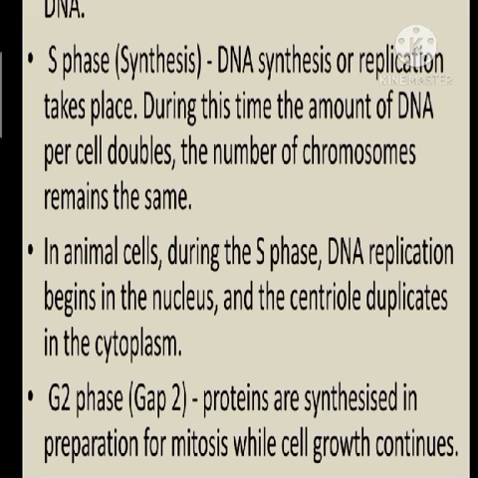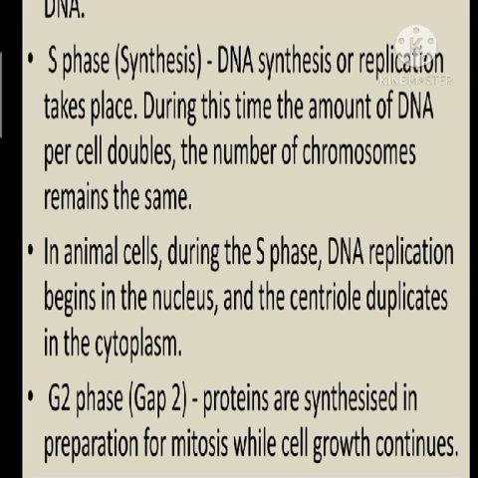So centriole duplication occurs in animal cells and it is not there in plant cells. Okay, so this change also takes place during the S phase. Now, what is G2 phase? G2 phase is the GAP2 phase, and here what happens?